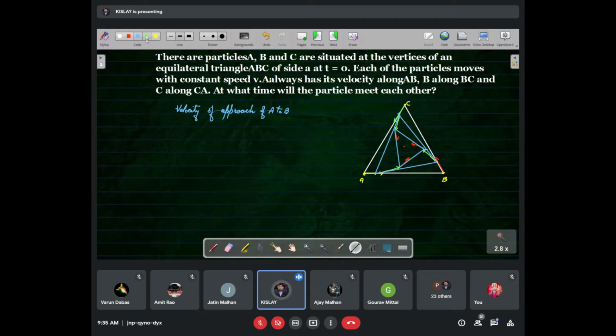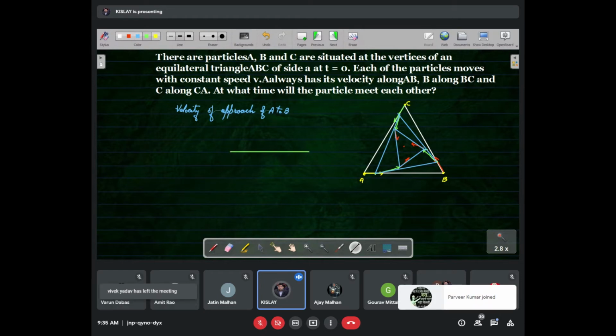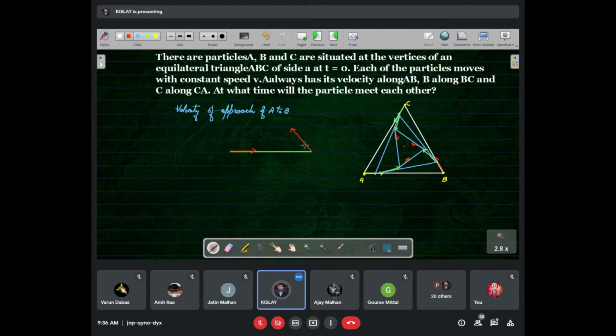If we draw it here, A is moving in this direction at the instant when they start the motion, and B is moving in this direction, at an angle of 60 degrees because the triangle is equilateral. And its speed is V and its speed is also V.